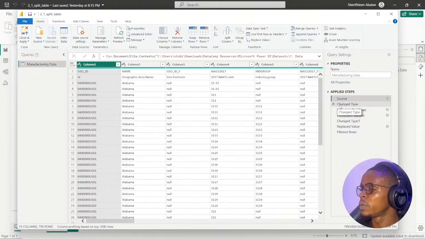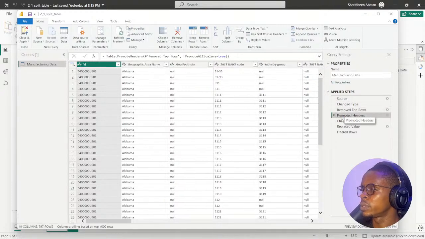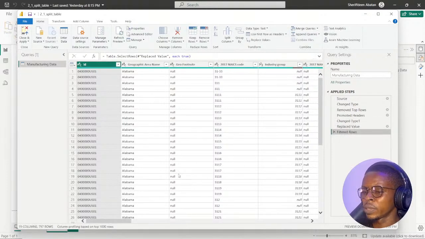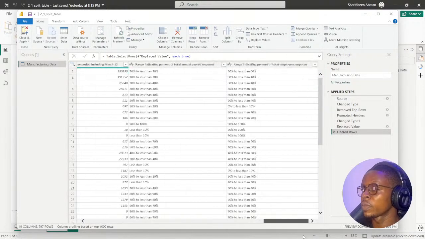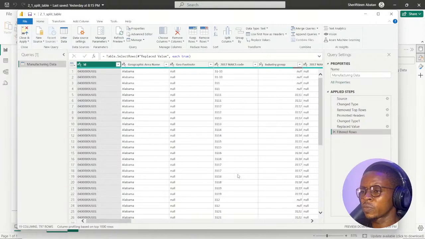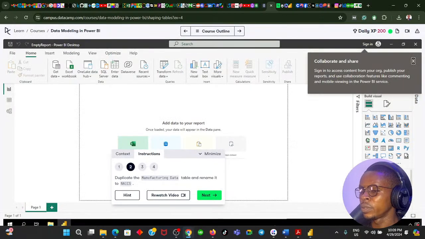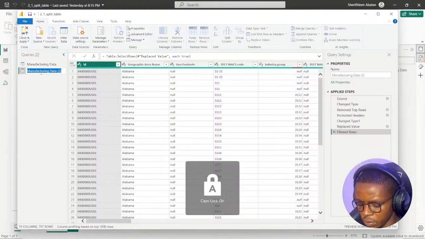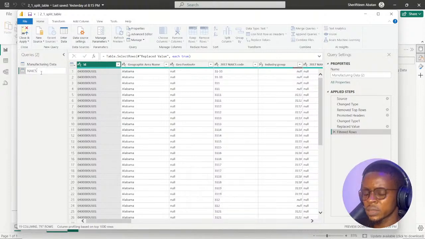So all these steps, I can just walk through them. It's to reapply these steps back to the file, so that you can now perform whatever you want to perform on it. So the first one says duplicate the manufacturing data table and rename it to NAICS. I'll just duplicate this table, right click and duplicate. So I'm going to rename it to NAICS. We've done that.